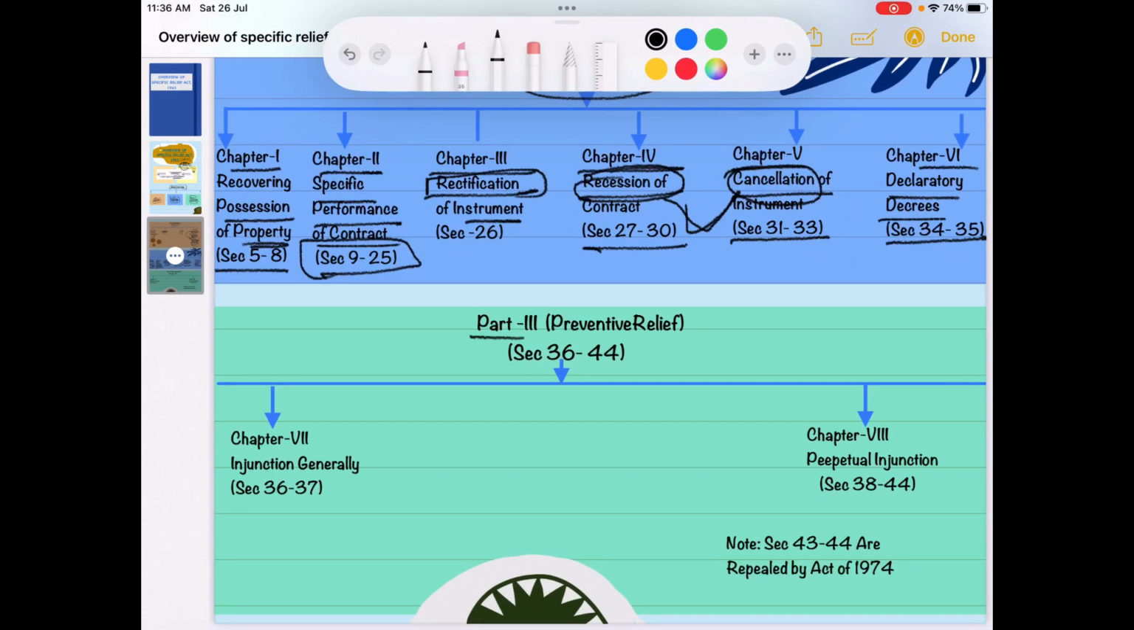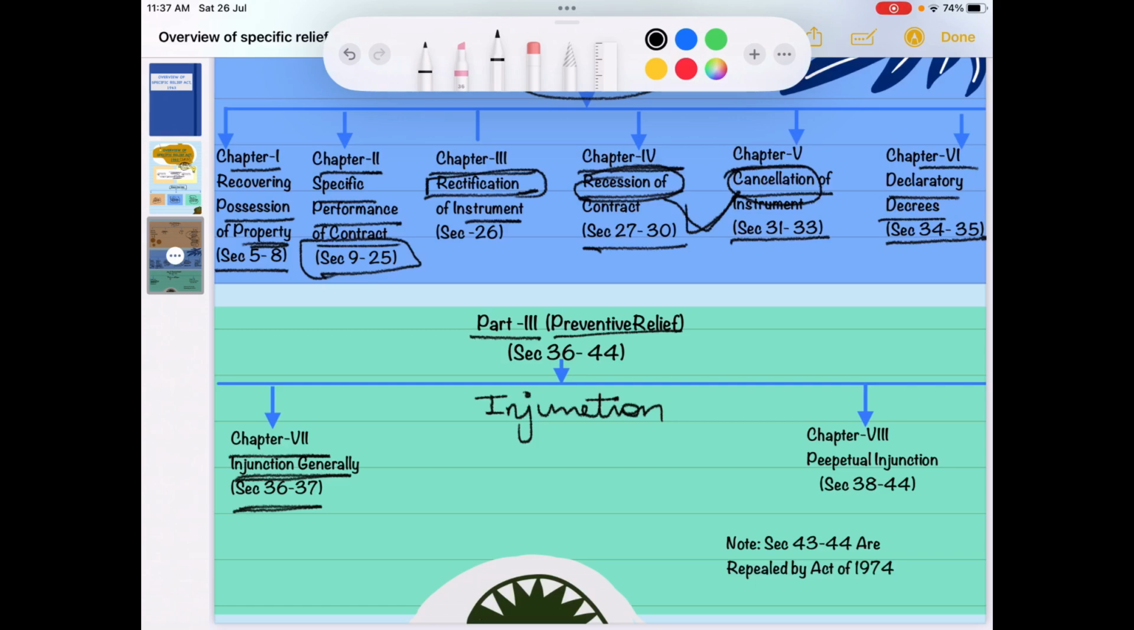Then there is part 3, which is all about preventive relief. Preventive relief means when you seek a relief to prevent someone from acting or taking an action. Basically it is talking about one thing, that is injunction. In chapter 7 we are going to understand about injunction, generally discussed from section 36 to 37.